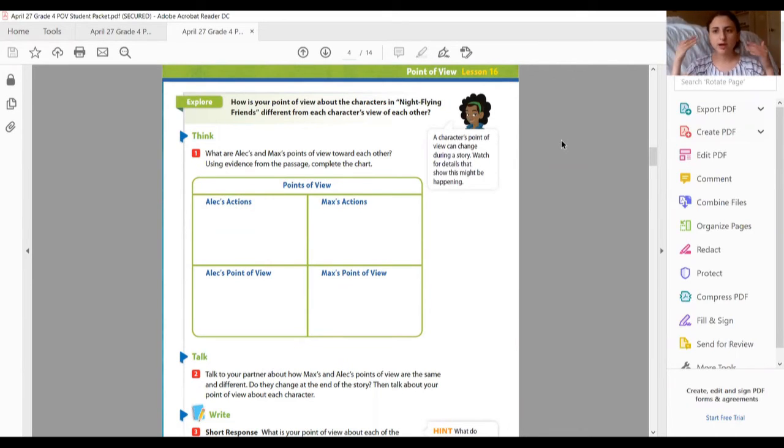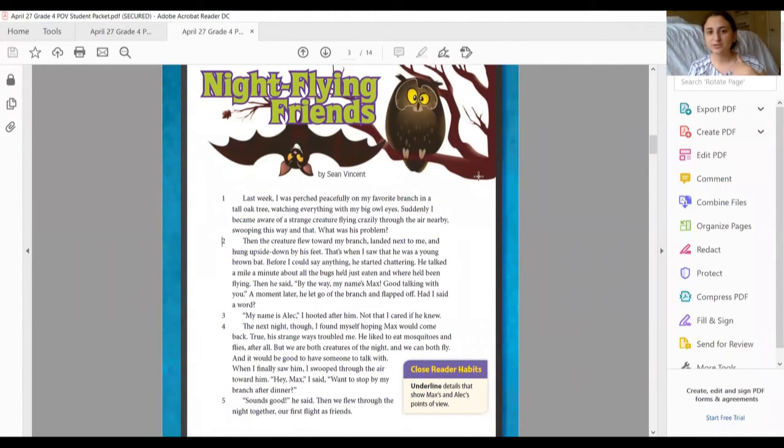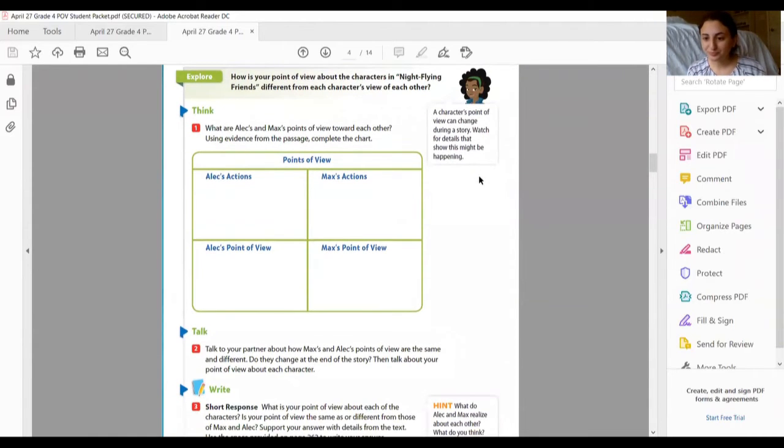I'm gonna model the first part so you guys can do the rest of this chart by yourself. But let's think about, I'm gonna look at Alec and I'm gonna look at his actions and his point of view. So first of all, who's telling this story? I'm gonna reread the first paragraph to find out. The first sentence says, last week I was perched peacefully on my favorite branch in a tall oak tree, watching everything with my big owl eyes. So I know that Alec is the owl, and Alec is one of the main characters, right?